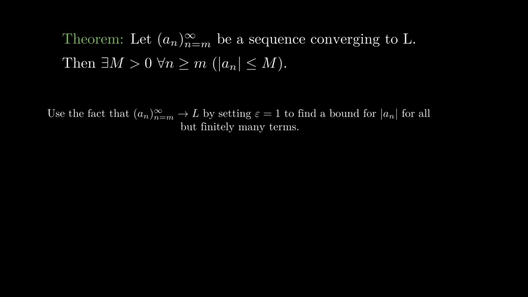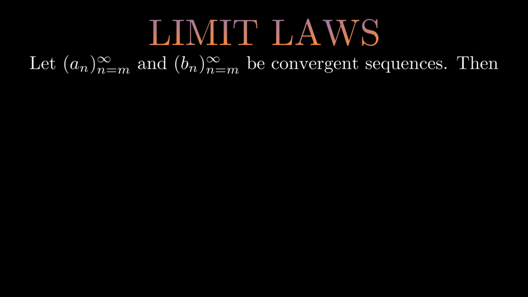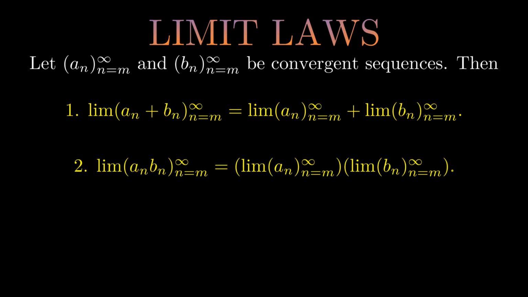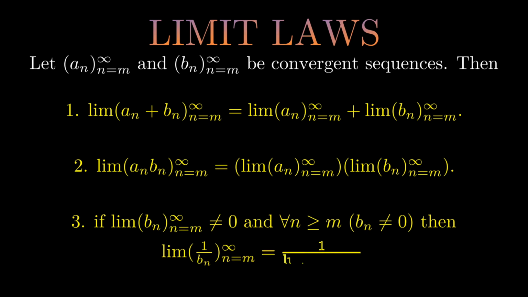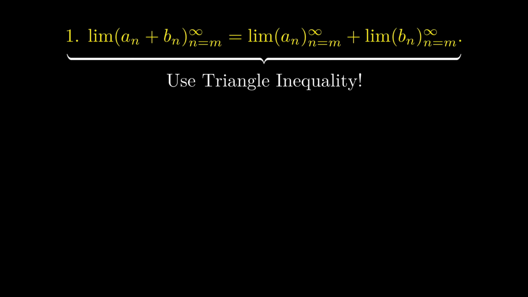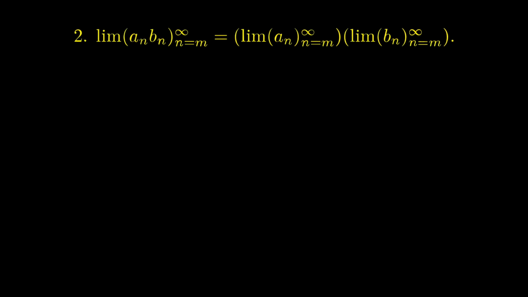Now we will take a look at some important limit laws. Let a_n and b_n be convergent sequences, then limit of the sum is equal to the sum of the limits. Limit of the product is equal to the product of the limits. Limit of the reciprocal of b_n equals the reciprocal of the limit of b_n, given that the sequence b_n is non-zero and converges to a non-zero limit. The first one can be proved easily by using the triangle inequality. To prove the second one, you can use the following hint.